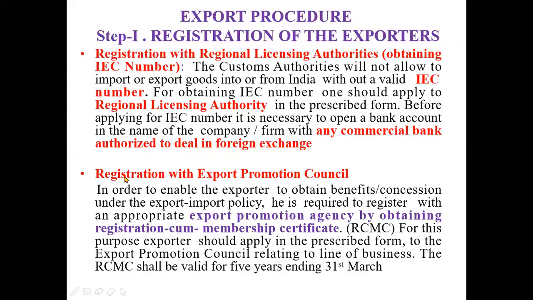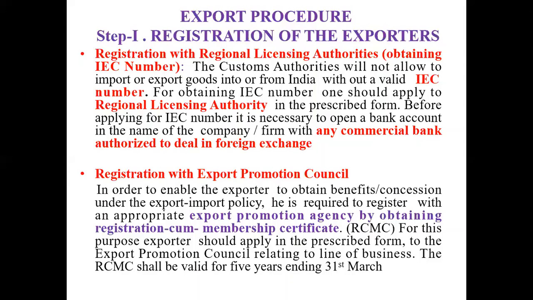Next, we have to register with the Export Promotion Council. For each and every type of commodity, there is either an Export Promotion Council or a commodity board. Now what is the role of the Export Promotion Council or commodity boards? They will help the exporter in exporting the goods. They will help exporters identify foreign buyers, and also identify which category of product is popular in which type of country, and what type of risk is associated with those countries. The exporter can get this information from the Export Promotion Council.